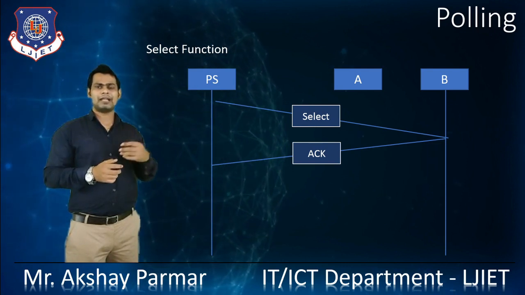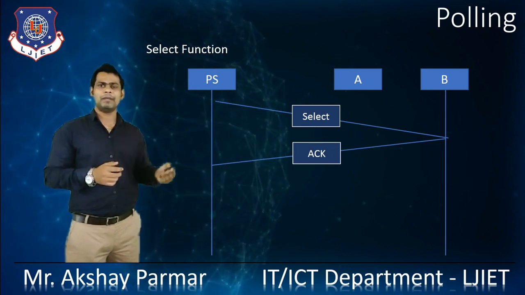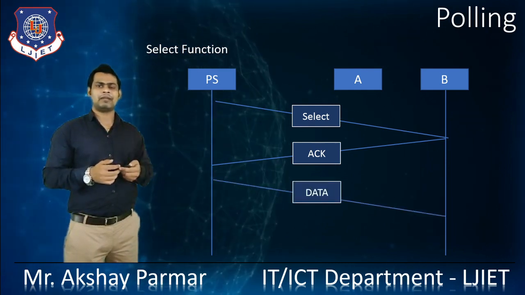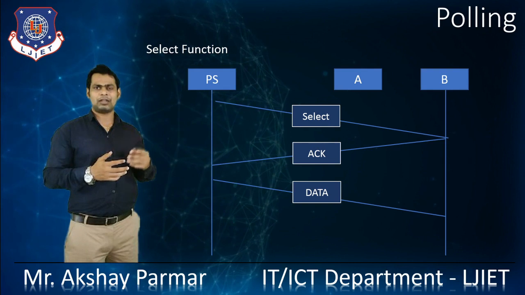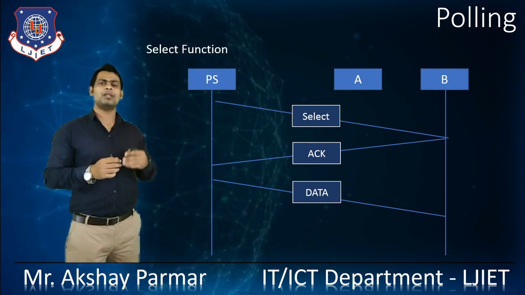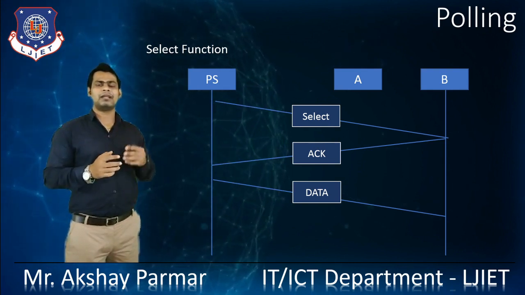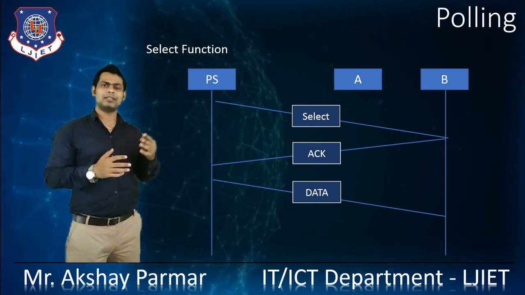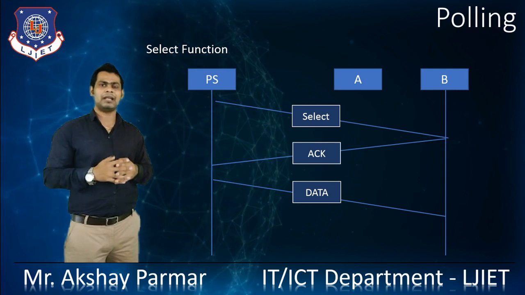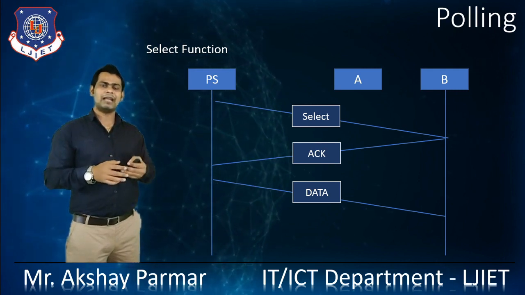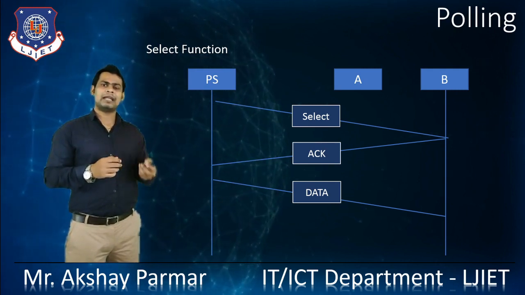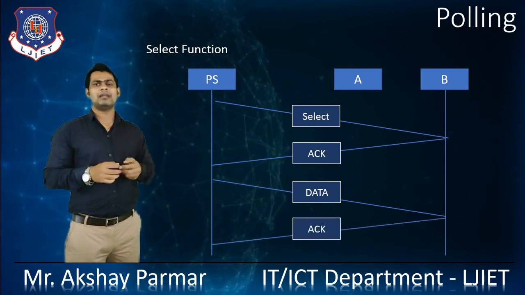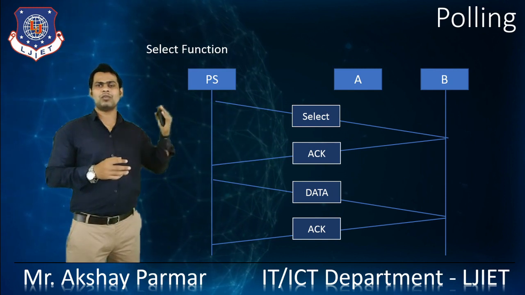After getting the acknowledgement from node B, the primary station sends the data right after that, confirming that node B is receiving the signals from the primary station. After receiving the data, node B sends an acknowledgement that it has received the data. So that's how the select function works.